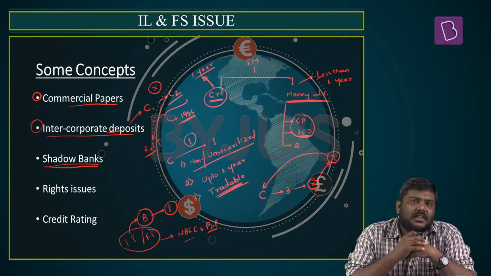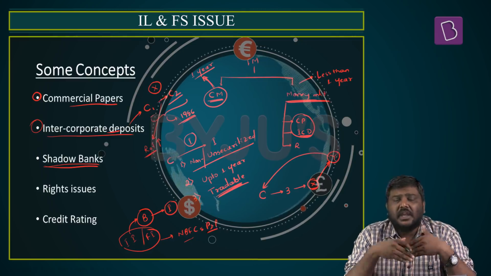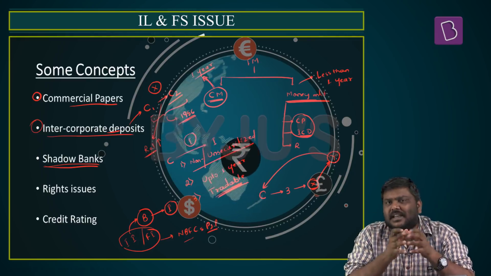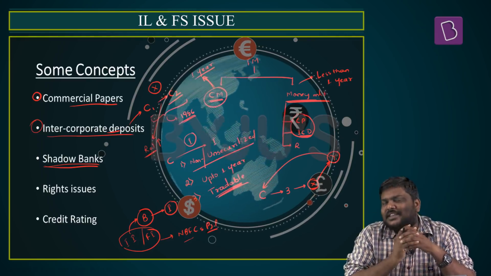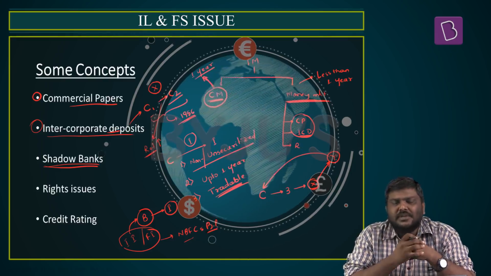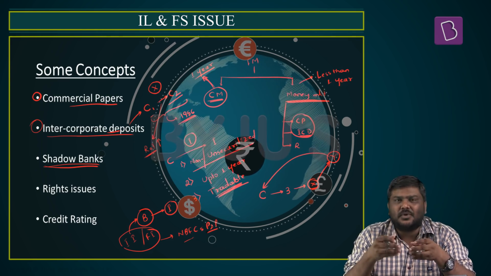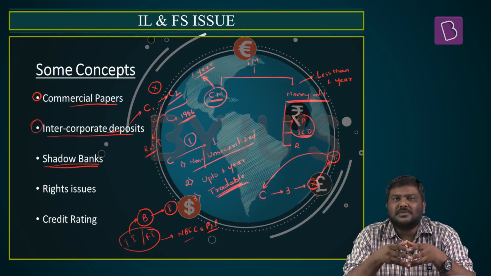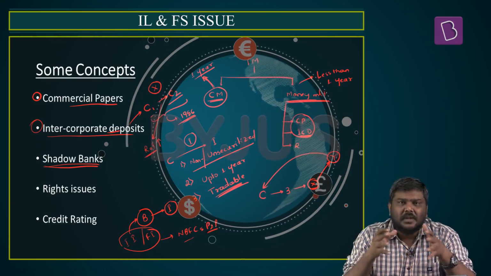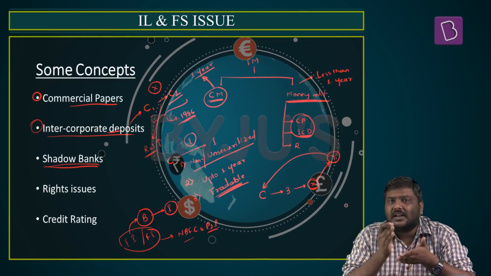Very recently, it has been in the newspaper for a simple reason. IL&FS is also a type of shadow bank, which is involved in collection of money as well as giving loans or financing. But understand this: shadow banks were one of the reasons why the global financial crisis happened in 2008. Because these shadow banks usually invest in high risk assets or high risk projects. And whenever these investments backfire, there's a huge pressure, a contagion effect, created in the market. The same thing is being observed in India, with the pressure on IL&FS.